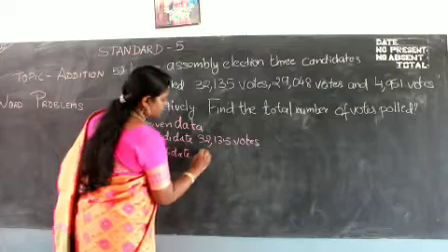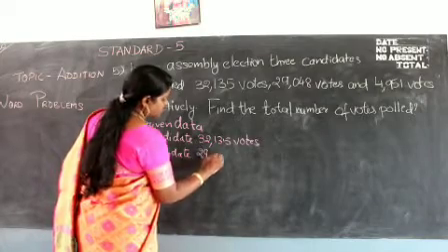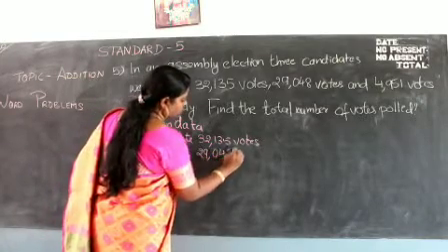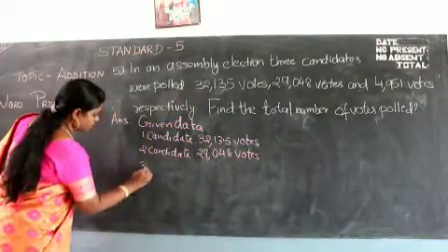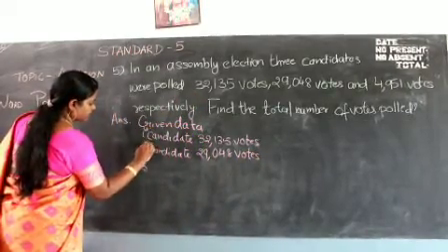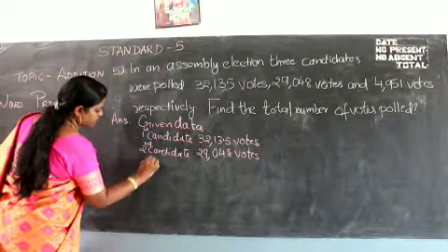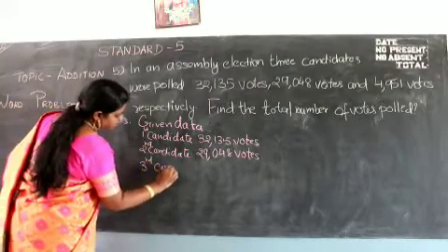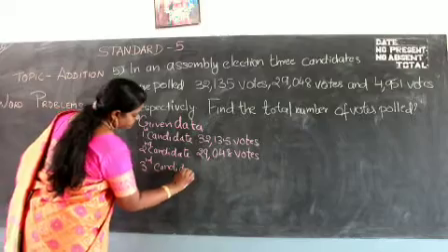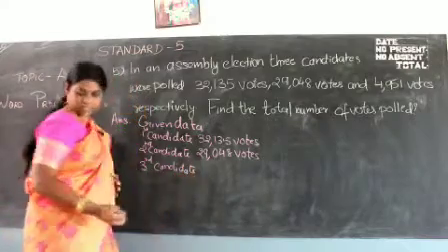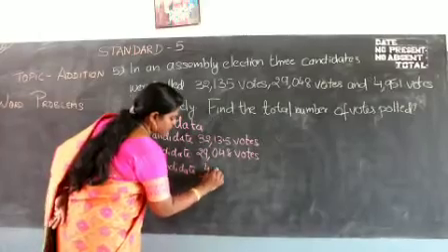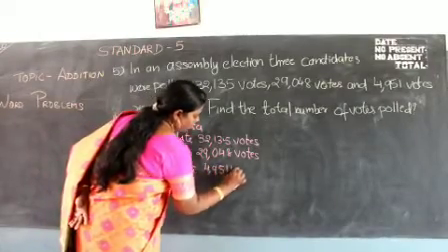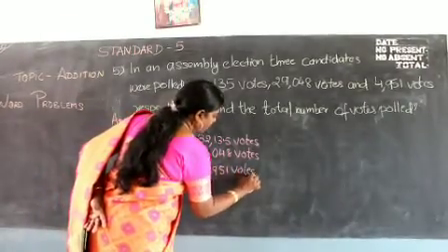He got 29,048 votes. Okay, and the third candidate, first, second and third candidate, how much did he get? It shows very low, no? 4,951 votes. Now what we have to find?